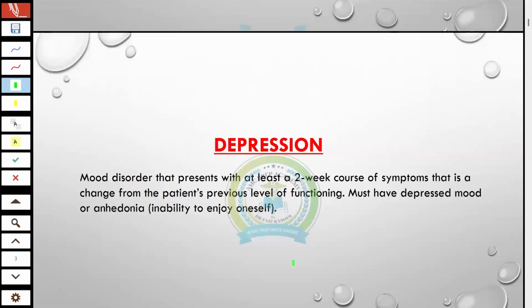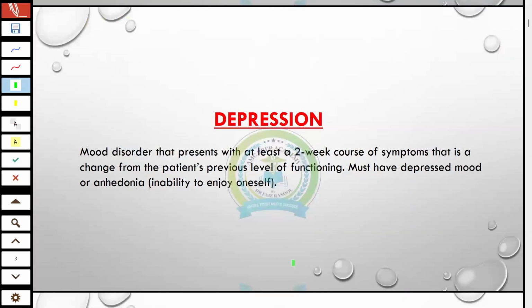So doctors, the first topic is depression. Guys, don't be depressed for the AMC exam. Inshallah, you will do this. And our first psychiatry topic is depression.